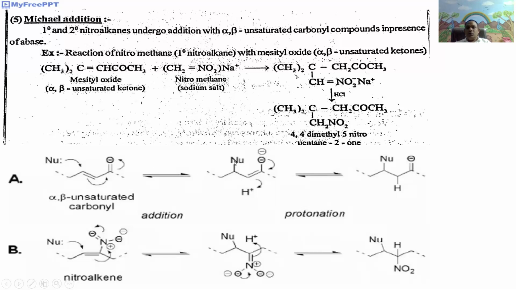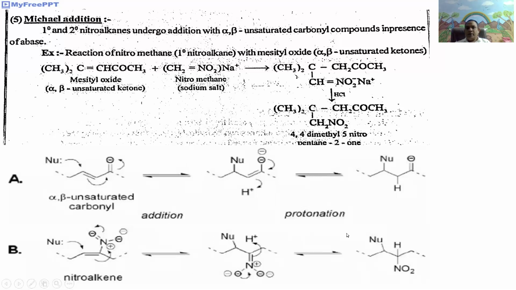It gives the nucleophilic addition product, which undergoes protonation to give this intermediate. Similarly, in the nitroalkane, CH2=CH-C(NO2)CH3, there is addition of the nucleophile. It gives the intermediate product, which on acidification gives the